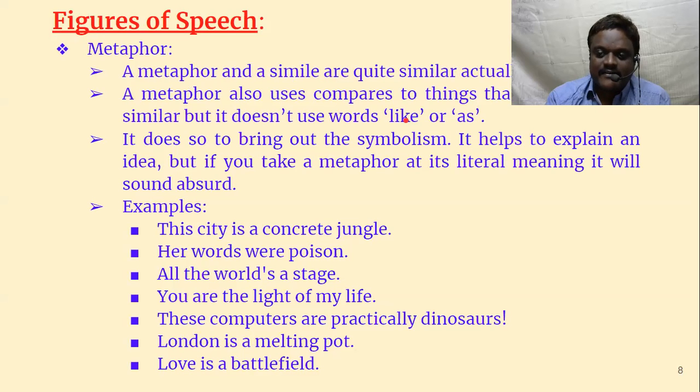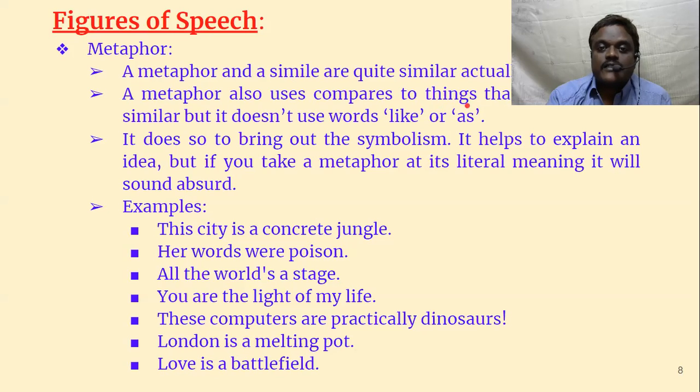That's all. He cannot be a lion. If we take it literally, it is absurd. Can a person be a lion? Maybe he is like a lion. But if he says he is a lion, it is absurd. He is a teacher, okay. He is a lion. Can he be a lion? Literally, if we take it, it is absurd. But metaphorically, we are attributing the qualities of a lion to a human being. So that is how it becomes a figure of speech.